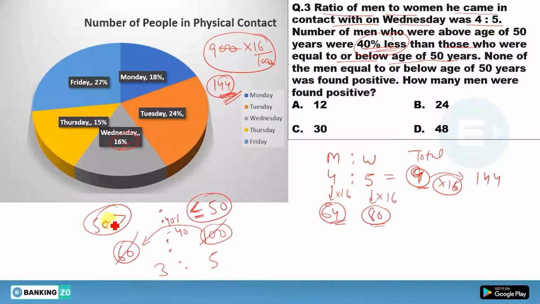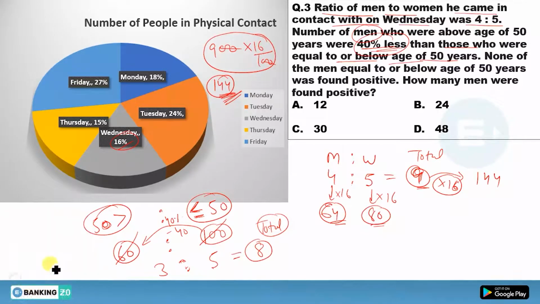It means there are three people, or three men actually. He's talking about men actually. So there are three men whose age is greater than 50, and there are 5 men whose age is less than or equal to 50 years. So according to this equation, you will get a total of 8 men.